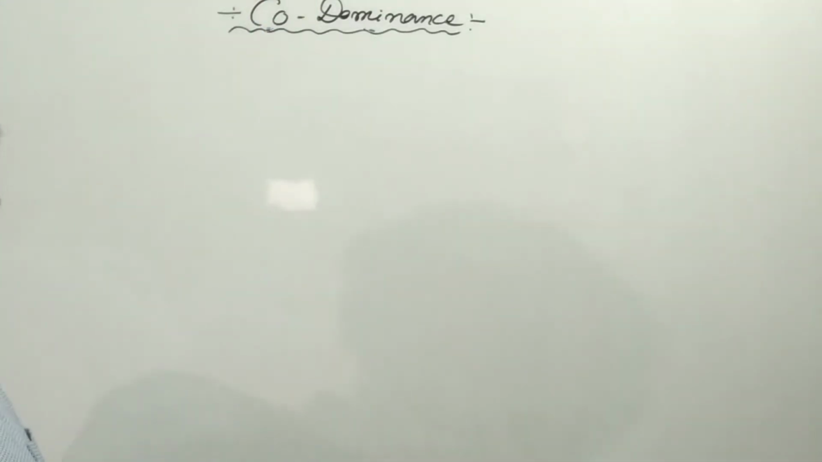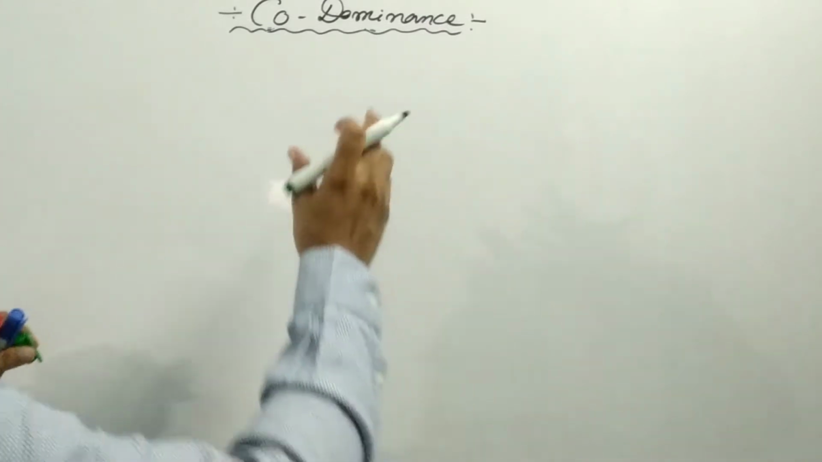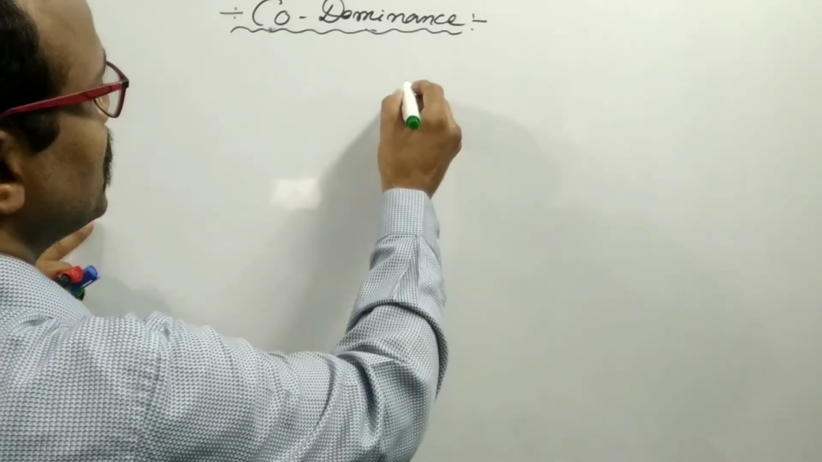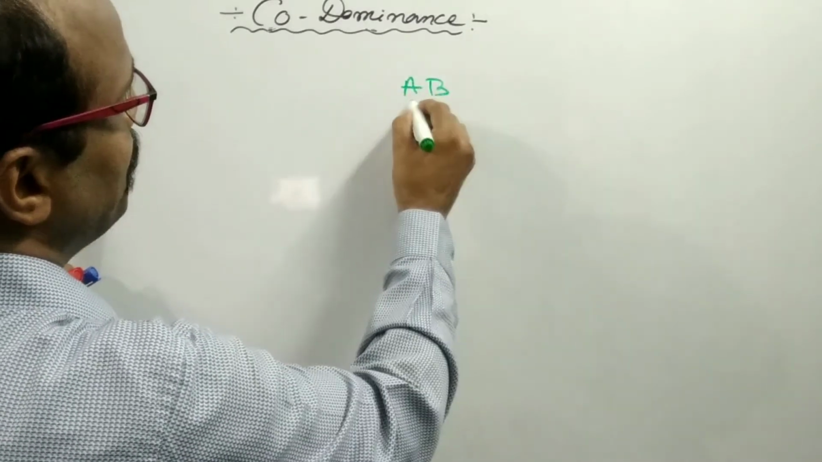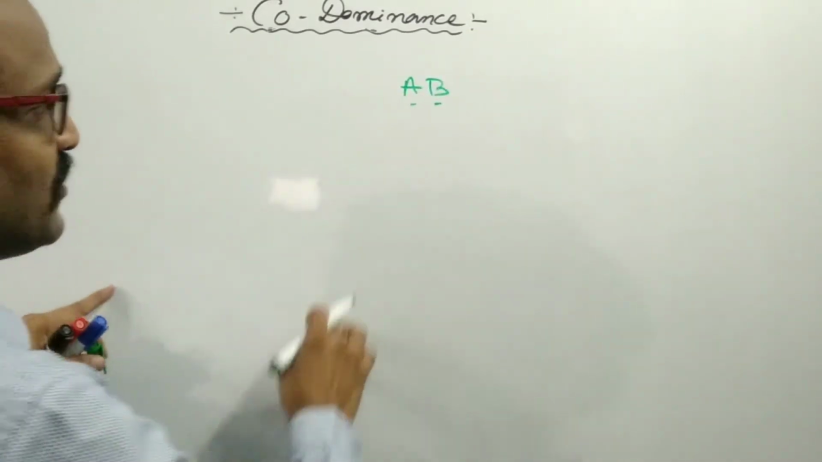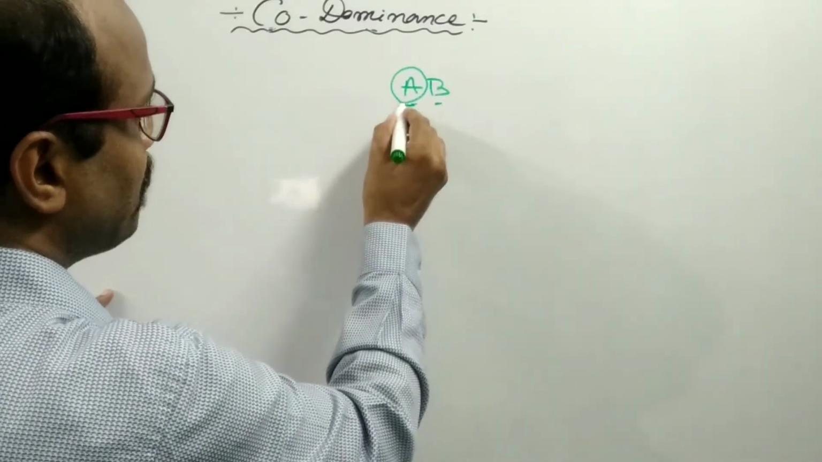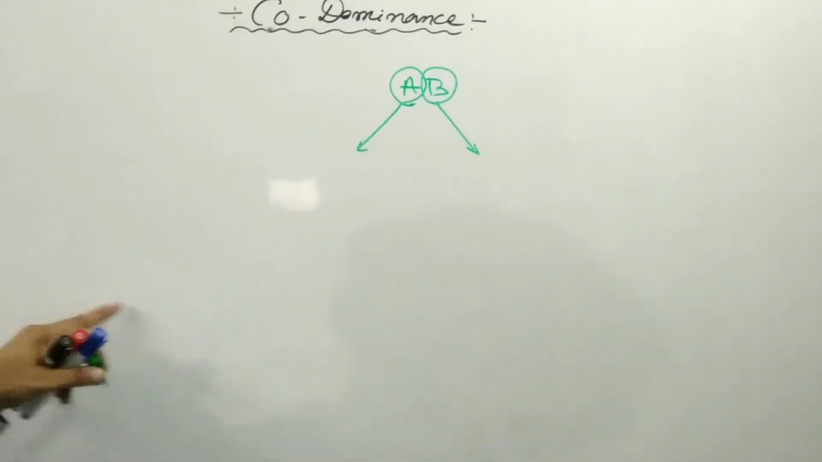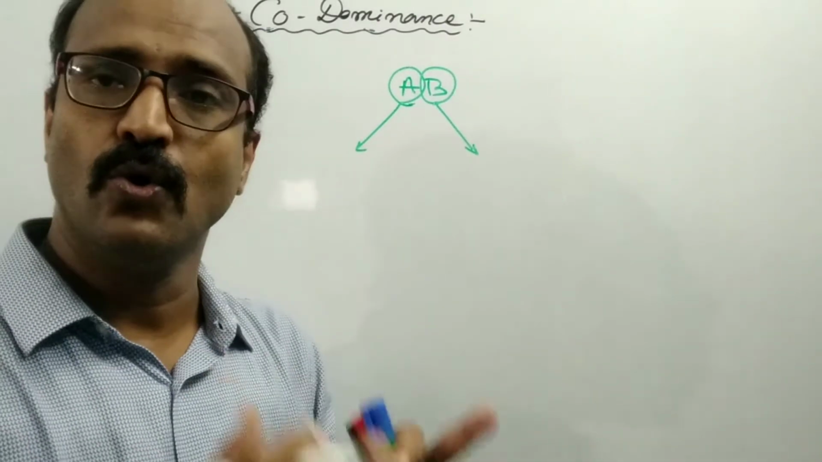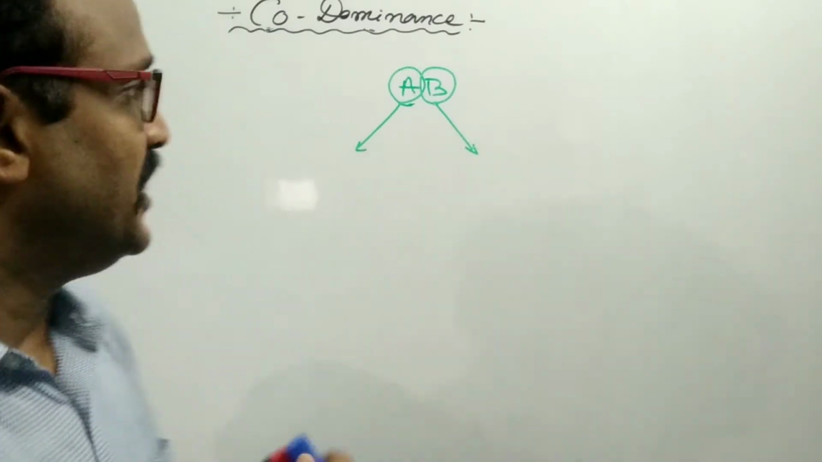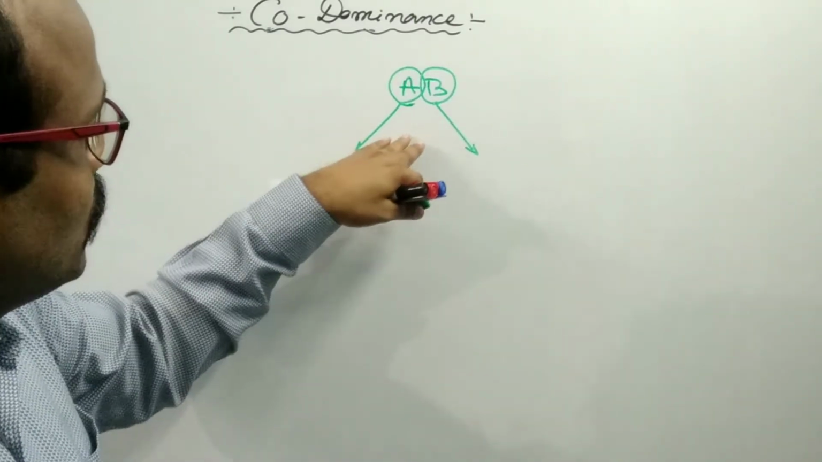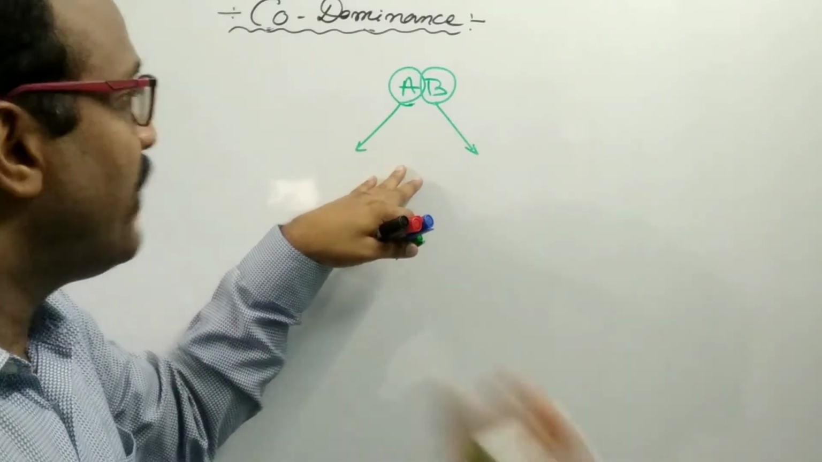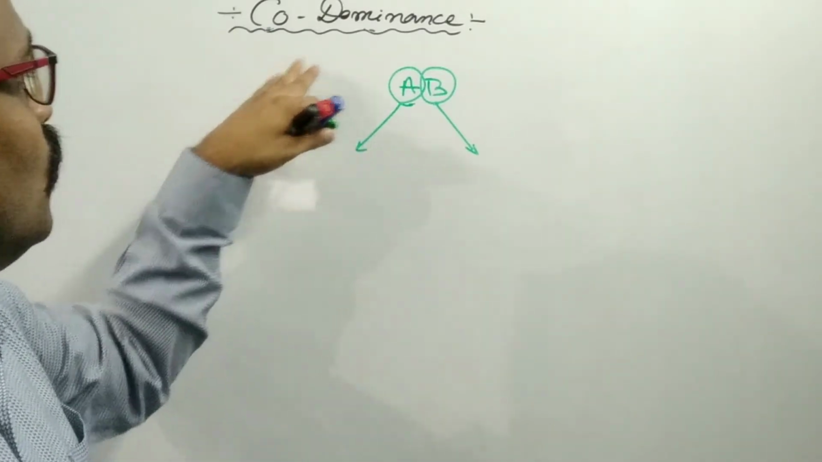The name codominance says that this is a joint expression. Codominance means there are different allelic forms, and these allelic forms express equally or independently. That's why it is known as codominance. This is the idea: in heterozygous condition, both the allelic forms express equally and independently. This is known as codominance.